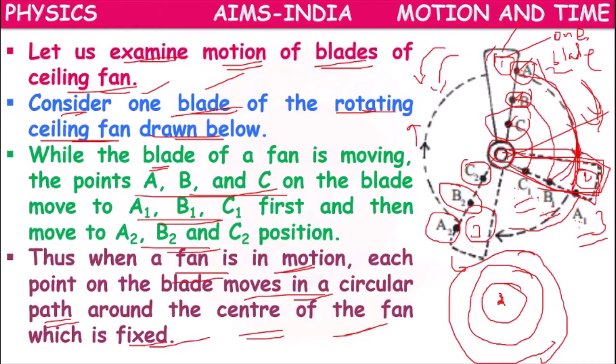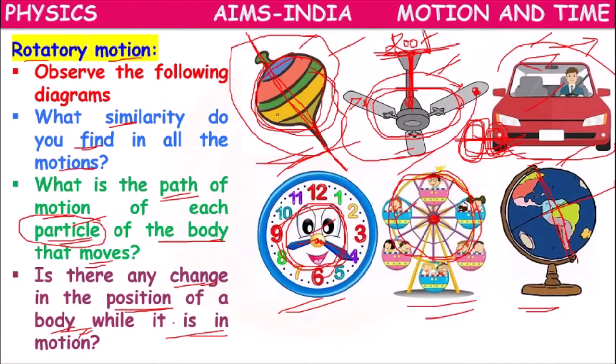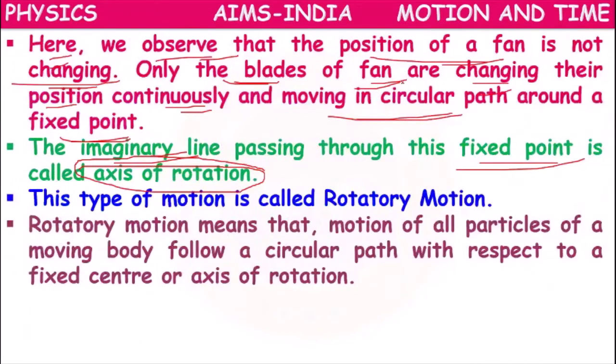In this case, this line is the axis of rotation around which the blades are moving. That fixed line is called the axis of rotation. This type of motion is called rotatory motion.